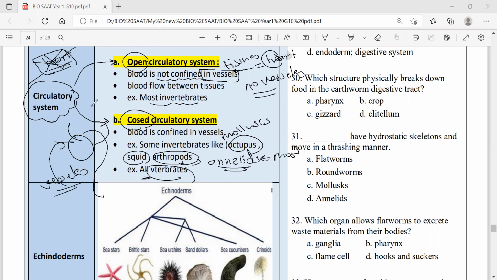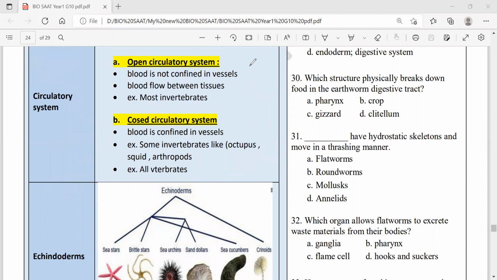That is the difference between the two types of circulatory system. Either the blood runs from the heart to the tissues directly, not in vessels, or in vessels from the heart to the body parts and back from the body to the heart. In vessels. This is the secret.